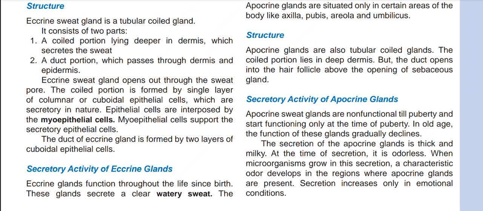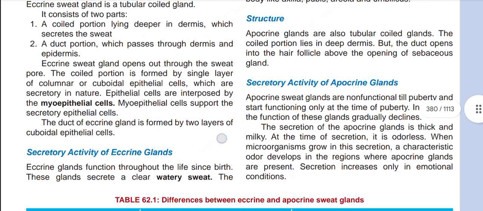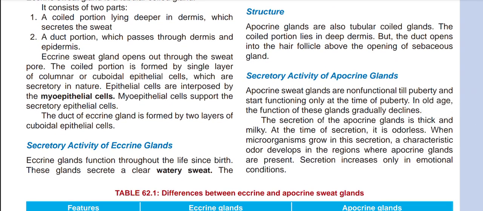So, in case of eccrine sweat gland, there are two parts. One is the coiled portion and one is the duct portion. The coiled portion is lying deeper in dermis, which secretes the sweat, and the duct portion passes through the dermis and epidermis. Now, eccrine sweat gland opens out through the sweat pore.